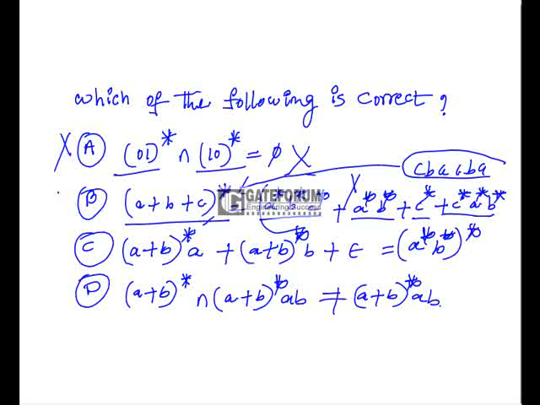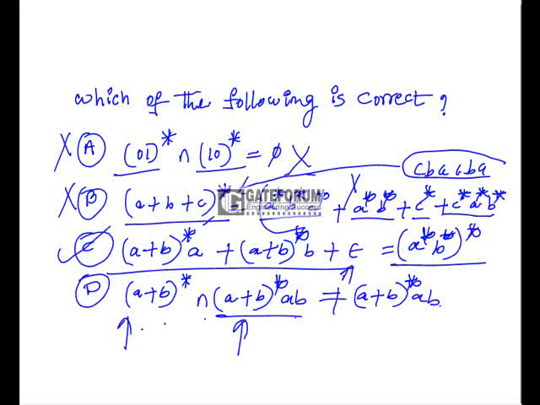So option A is wrong, B is wrong. C is (a plus b)*a plus (a plus b)*b plus epsilon. That means all strings ending with a union all strings ending with b plus epsilon. That is all combinations of a's and b's, that is equal to (a*b*)*. Option C is right. D is (a plus b)* intersection (a plus b)*ab is not equal to (a plus b)*ab. It is equal because (a plus b)*ab is a subset of (a plus b)*. So this is also wrong. Option C is the right option for this question.